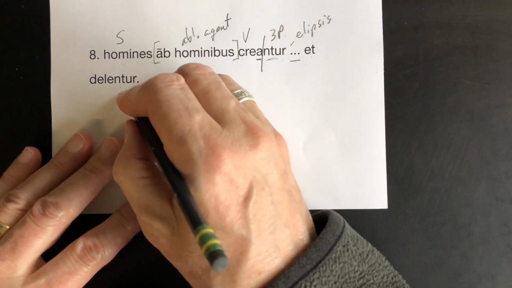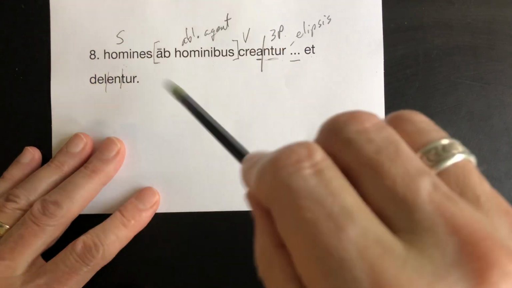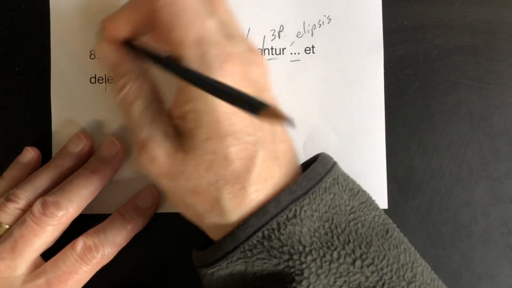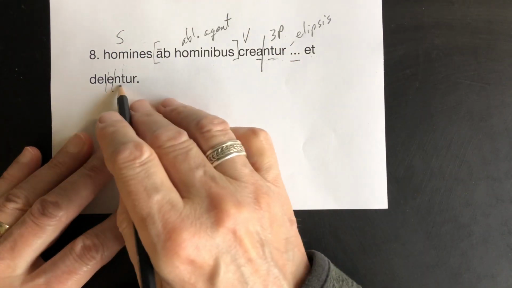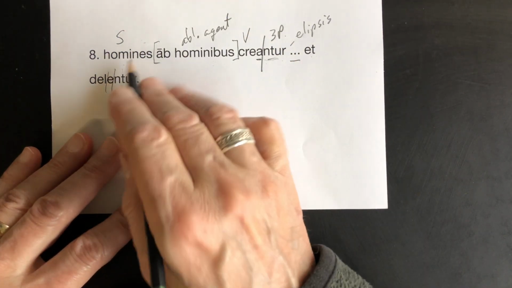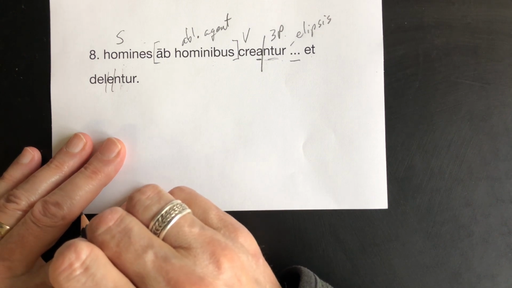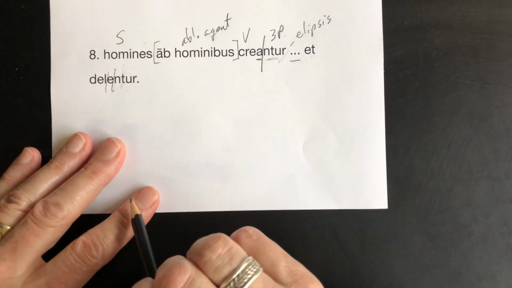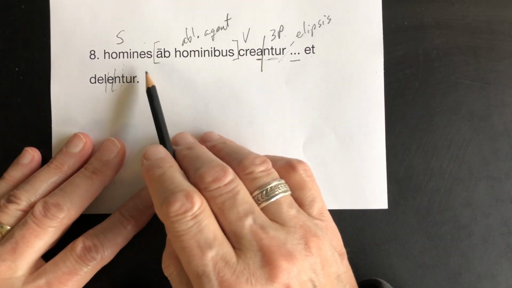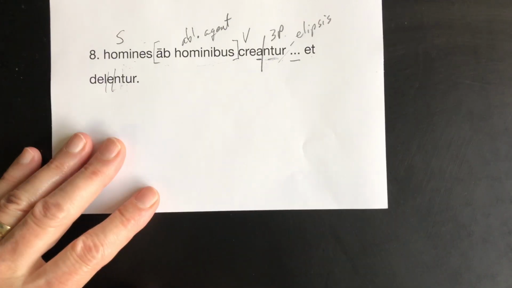Et delentur. And they are destroyed by men. Very profound, I think, maybe. Good. These are present tenses, third plural, passive. Can we switch it around? Men are created by men. Men create men. Yeah, we can do that.